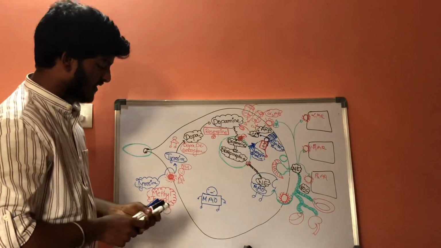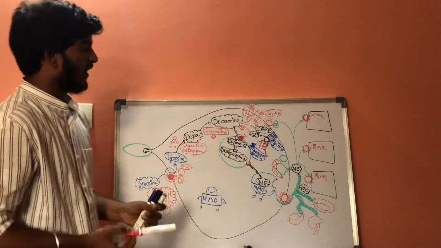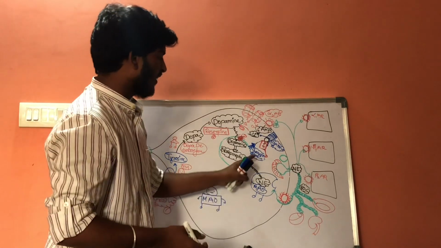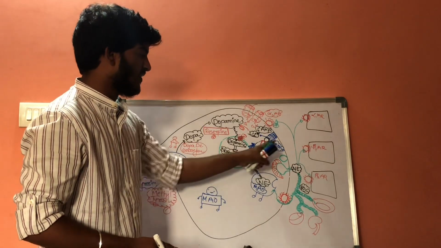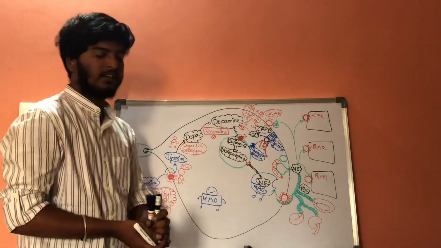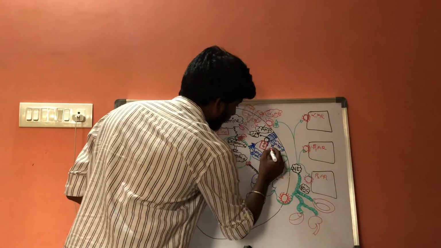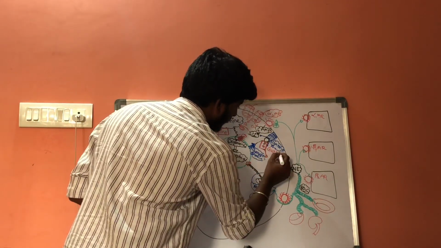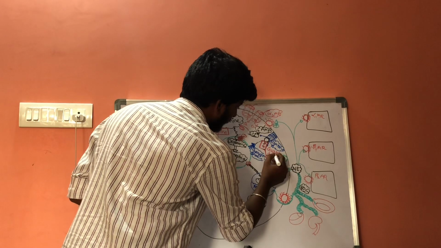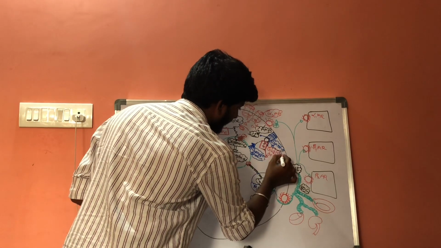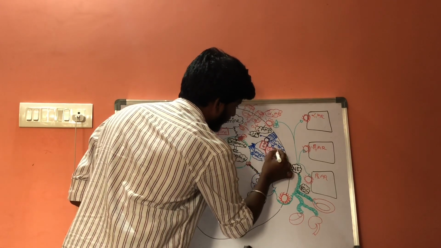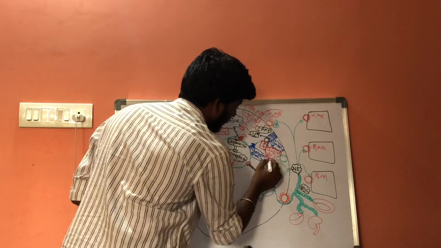So the special drug which is inhibiting the fusion of syntaxin with synaptobrevin is called guanethidine. This is the third drug.